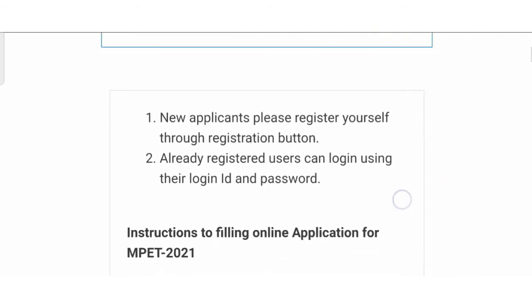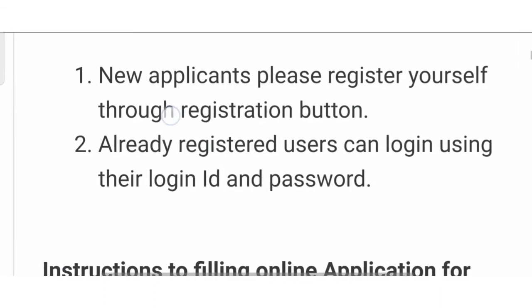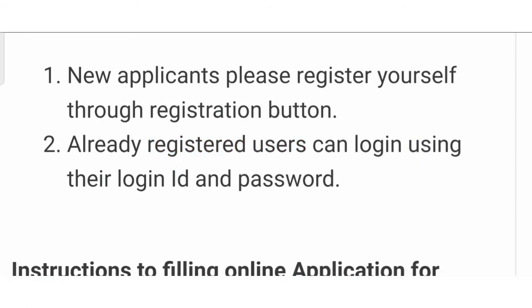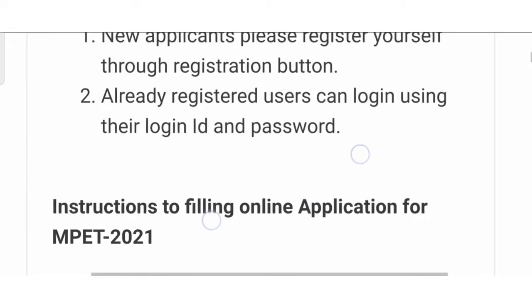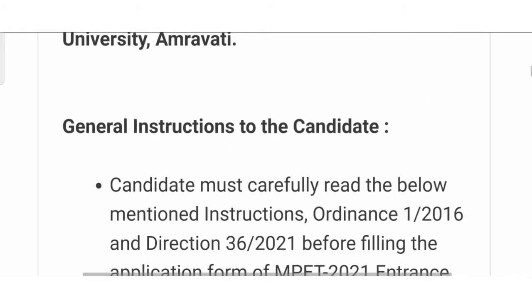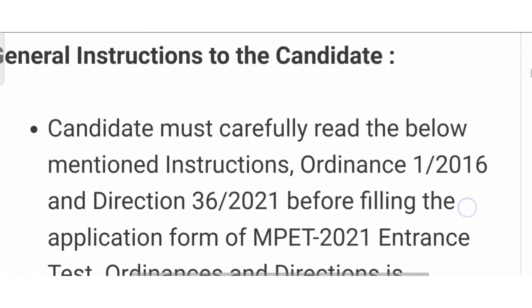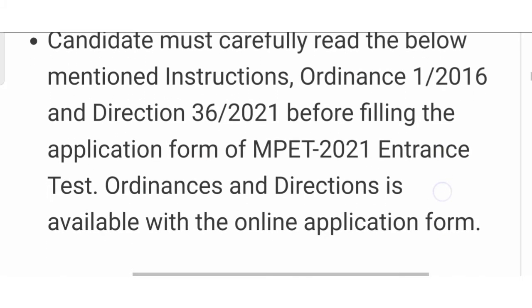So what do we have to do now? For new applicants, we have to register through this registration button and log in with the required email and password. First of all, the instructions to fill the online application form MPET 2021: what are the requirements or conditions that the candidate should follow.